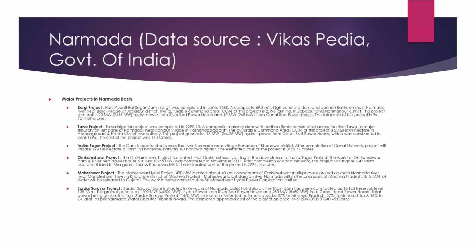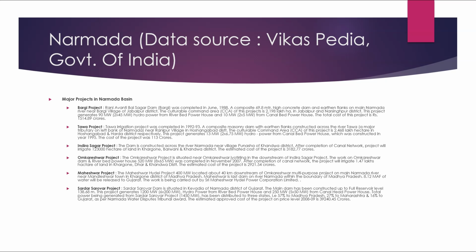Major projects on the Narmada Basin: the Bargi project. Rani Avanti Bai Sagar Dam, Bargi, was completed in June 1988. A composite 69.8-meter high concrete dam with earthen flanks on the river Narmada near Bargi village of Jabalpur district. The cultural command area (CCA) of this project is 2.198 lakh hectares in Jabalpur and Narsinghpur district. The project generates 90 megawatt hydropower from the river bed powerhouse and 10 megawatt from the canal bed powerhouse. The total cost of the project is rupees 1,514.89 crores.